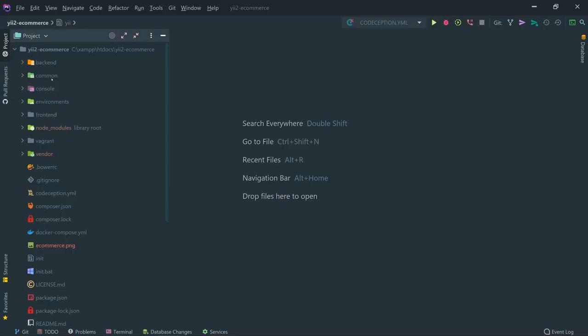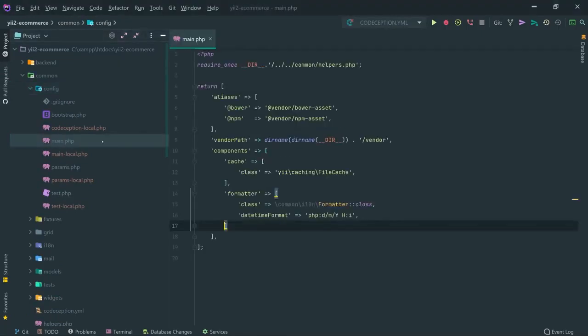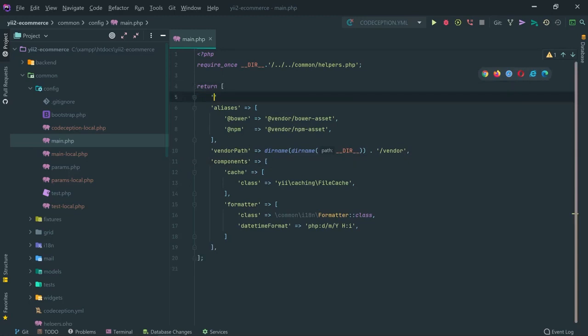So the very first thing I'm going to do is go into common config and configure the application language. So in the main PHP, we have the main configuration phase. If you are not familiar with the Yii2 configuration, I do have a separate video on that and you can check it out in the video description or find it on my YouTube channel page. So this is the configuration of the Yii framework and we're going to specify right here the language. So the default language in which the application should render the page is en-US. So I'm going to change that and convert it into, for example, DE, which is the German language.